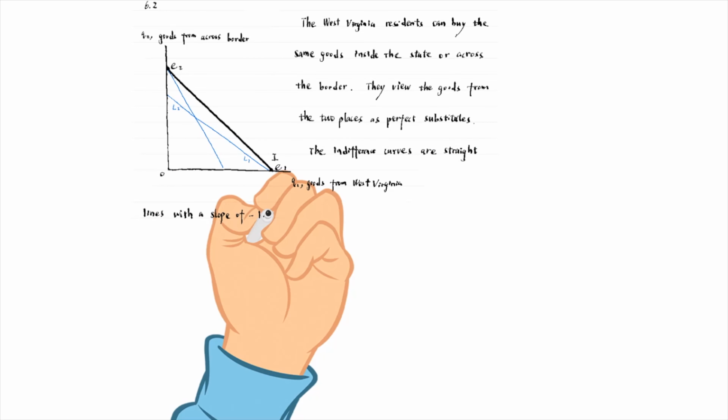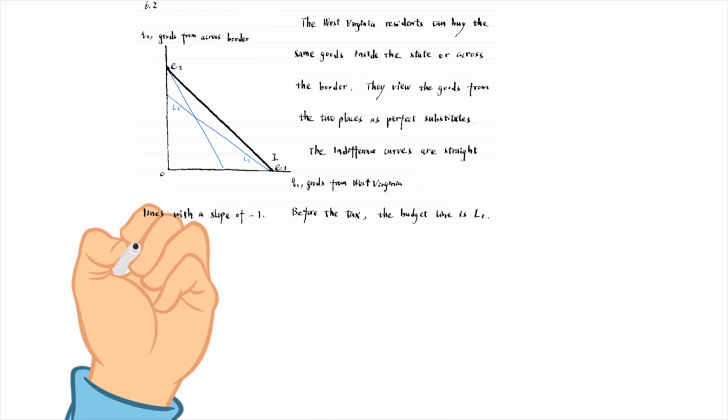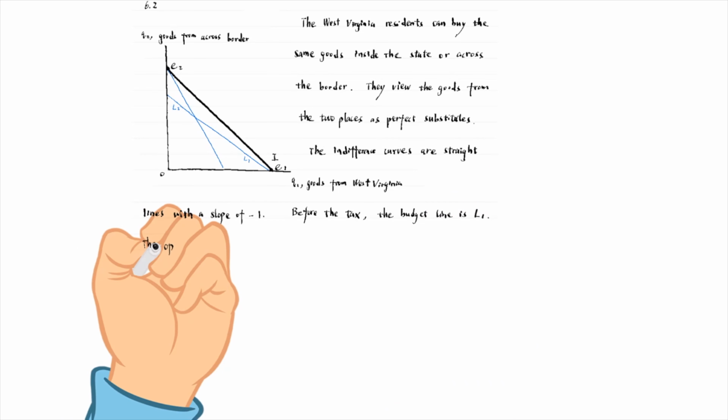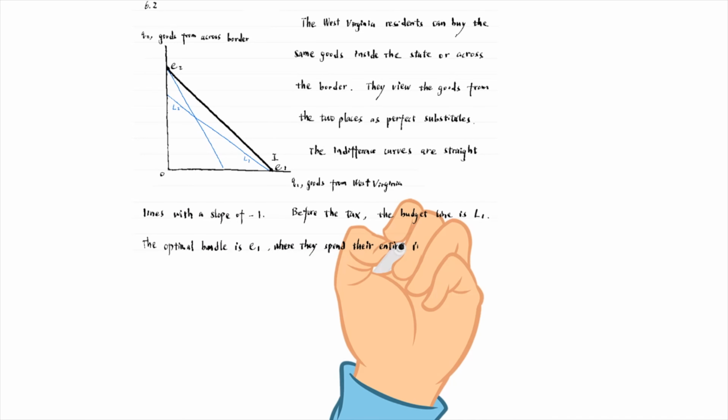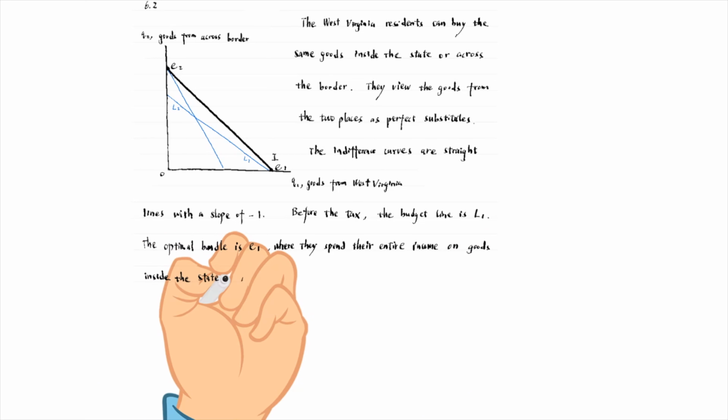Before the tax, the budget constraint is L1. The price of the goods inside the state is cheaper than the sum of the price and travel cost of the goods across the border. Their optimal bundle is E1, where they spend their entire income on goods inside the state.